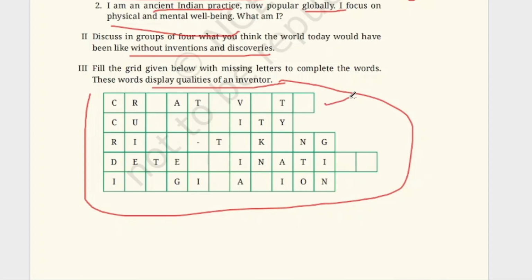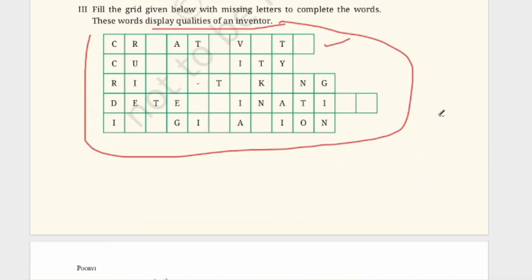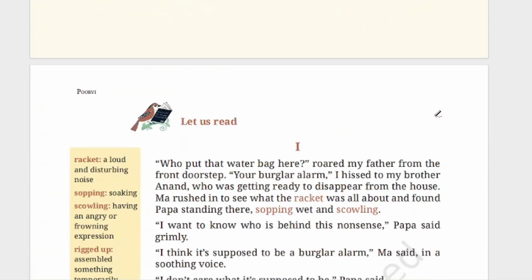Curiosity. Here, risk, and here it is a hyphen. So risk taking. Then it is determination. And the last one is imagination. So all these qualities an inventor should have. Then only that person will be able to invent a new thing.